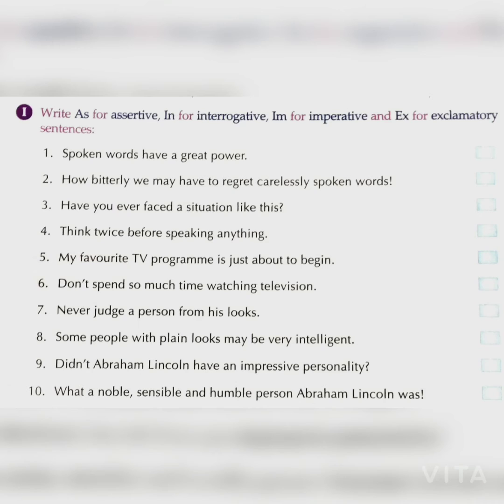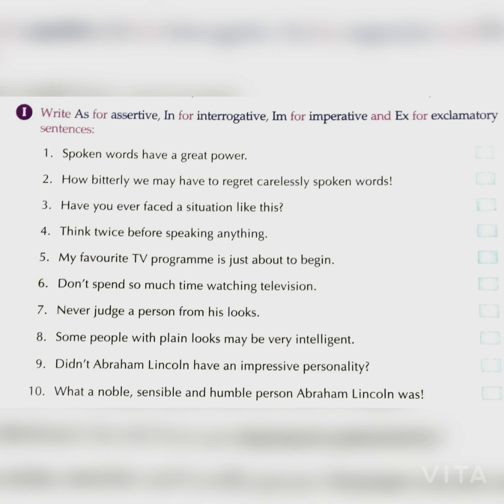Question number 3. Have you ever faced a situation like this? This sentence is in the question form, so it is an interrogative sentence. Question number 4. Think twice before speaking anything. This sentence is in the advice form, so it is an imperative sentence.